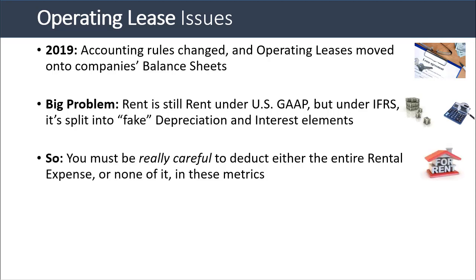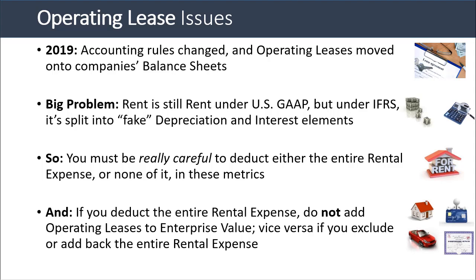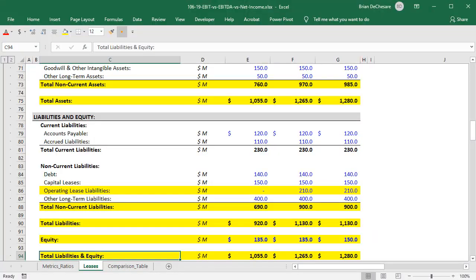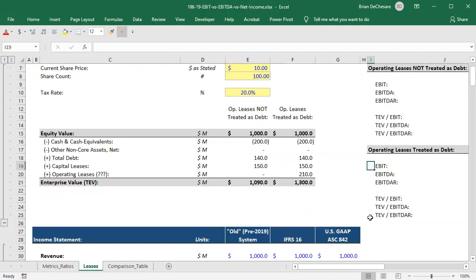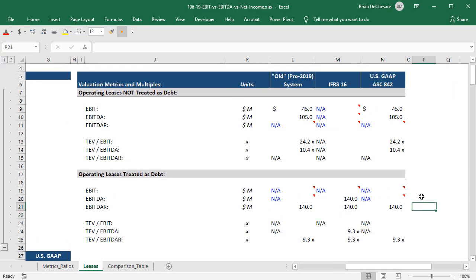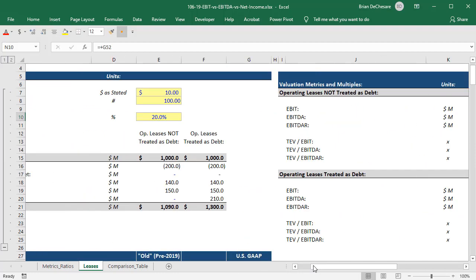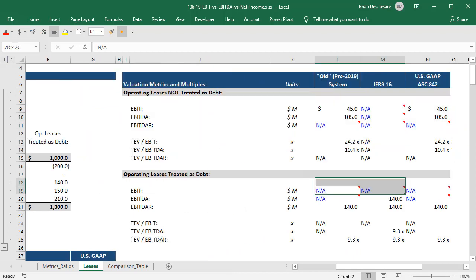So you have to be really careful to deduct either the entire rental expense or none of the rental expense when you create these metrics. And if you deduct the entire rental expense, you can't add operating leases to enterprise value. If you ignore the entire rental expense or add it back, then you do want to add operating leases to enterprise value. And if you go to the Leases tab over here in this file, you can see that under US GAAP, it's still fine to not count operating leases as debt and then to use the traditional EBIT to enterprise value and EBITDA to enterprise value.